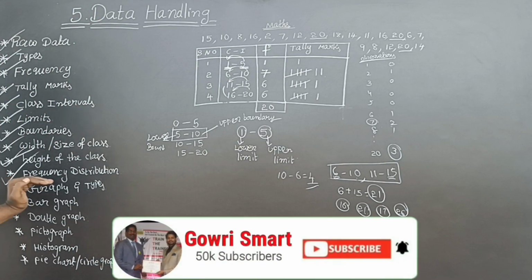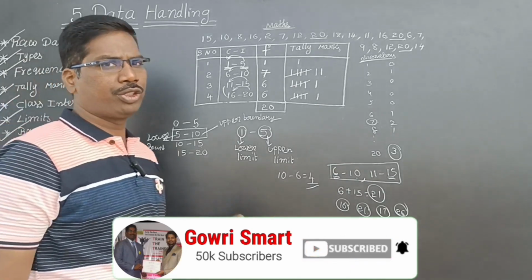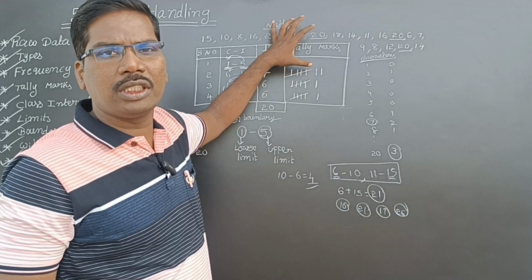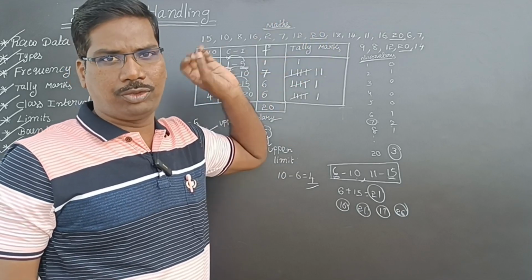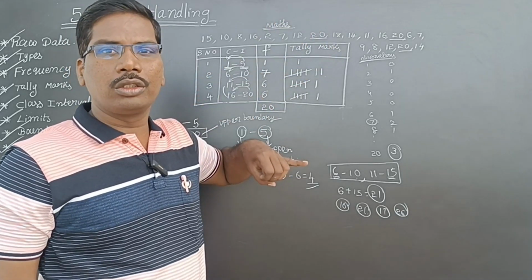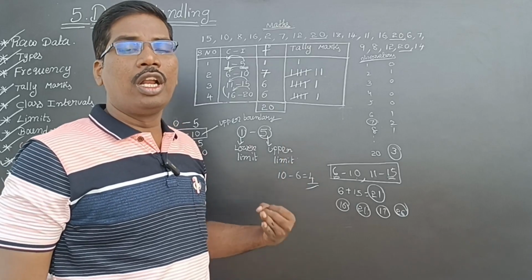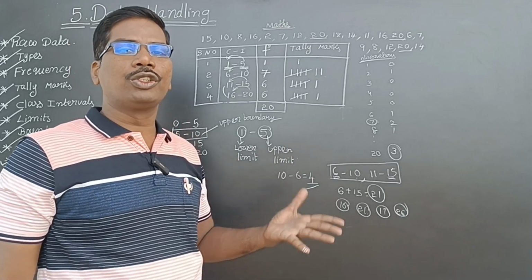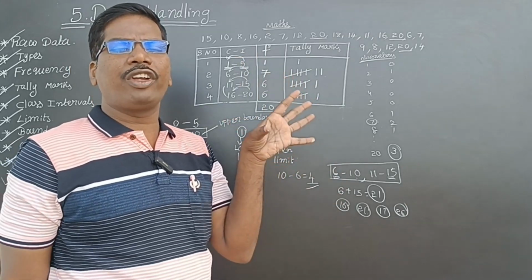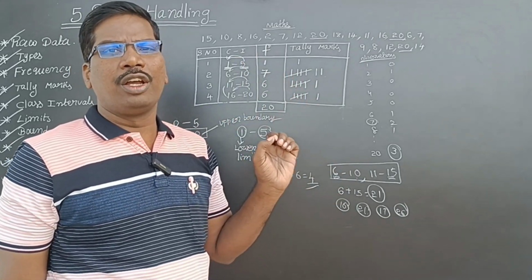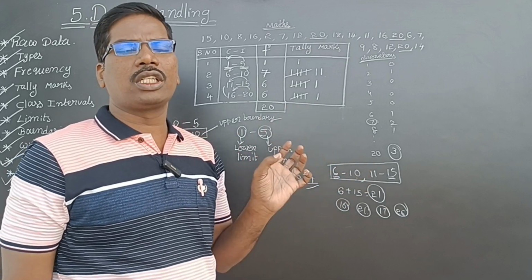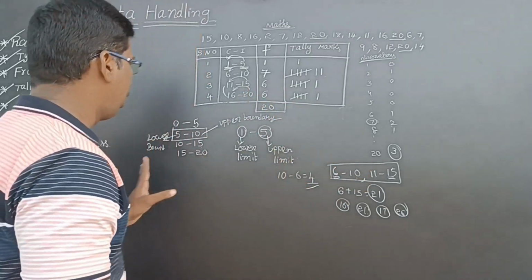Next, graphs and types are there. So graphs and types. Pictorial graph. So we can represent the data into pictorial graphs, or bar graph, or double bar graph, or pie chart, or histogram. So there are 5 graphical representations. There are diagrammatic representations. Those are called graphs.